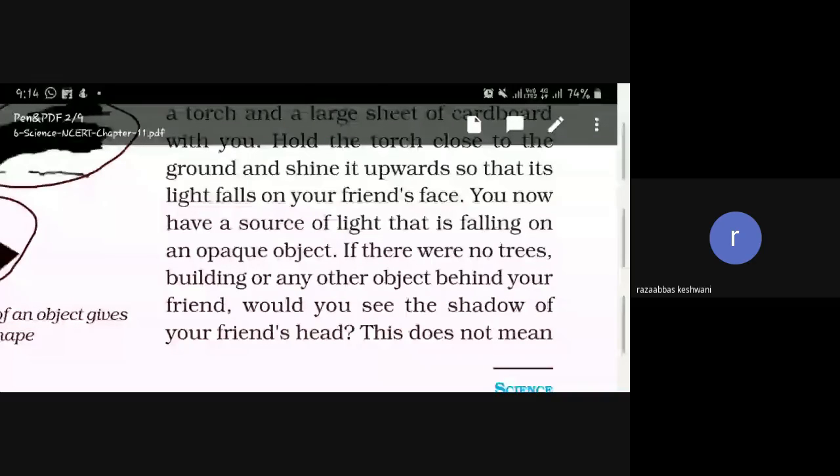The torch is the only source of light you are having on your friend's face.